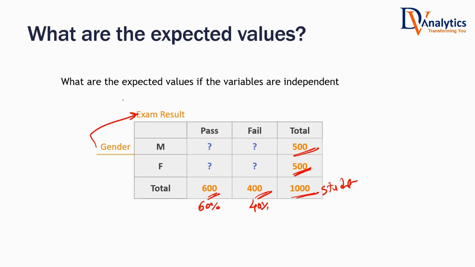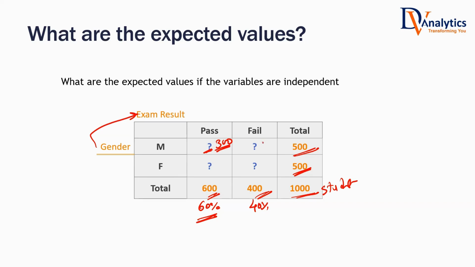Tell me one thing. Imagine gender and exam result have nothing to do with each other. Imagine both of them are independent. They have no relation to each other at all. If that is the case, out of 500 male, how many should be passing? 300. 300 male should pass, because the people who passed are 60%. That means it should be 300.